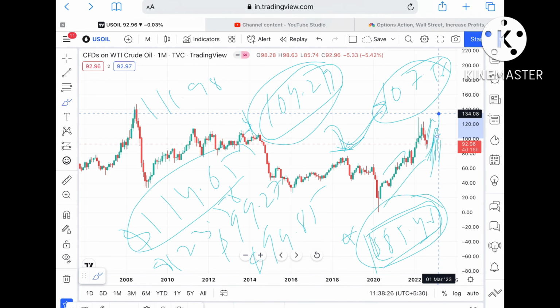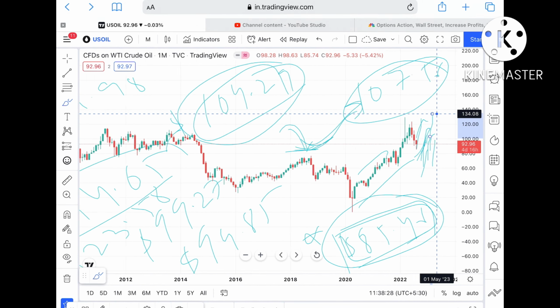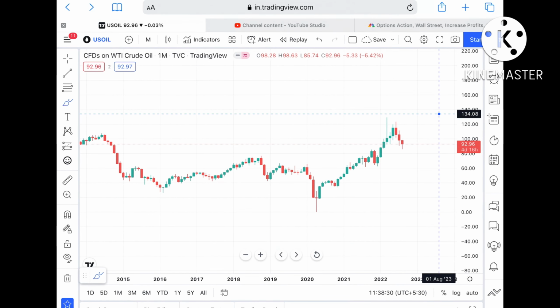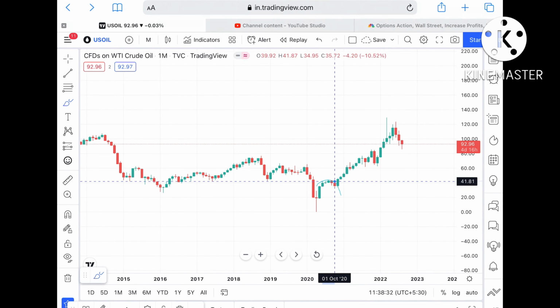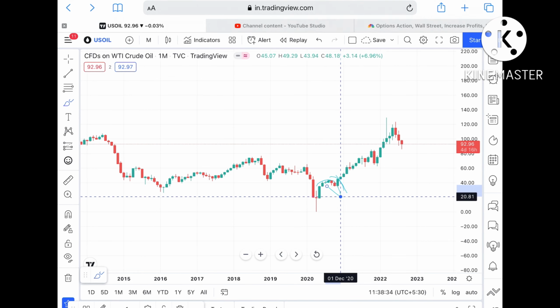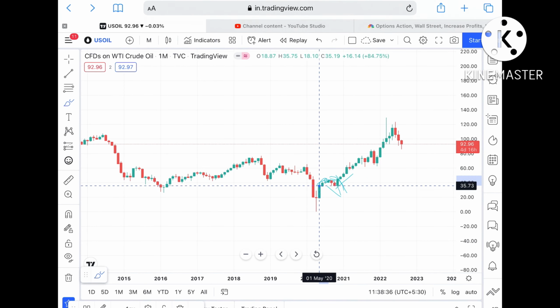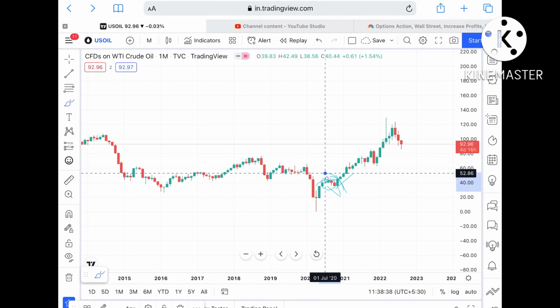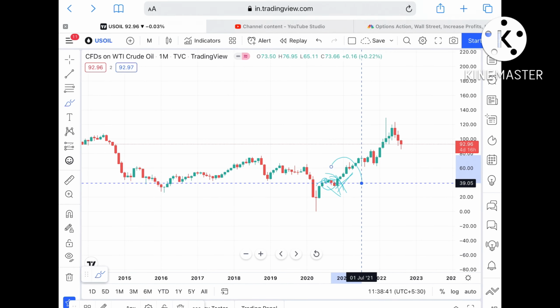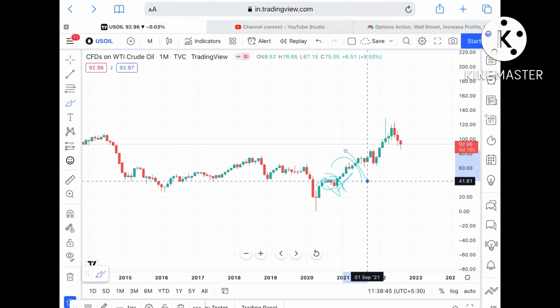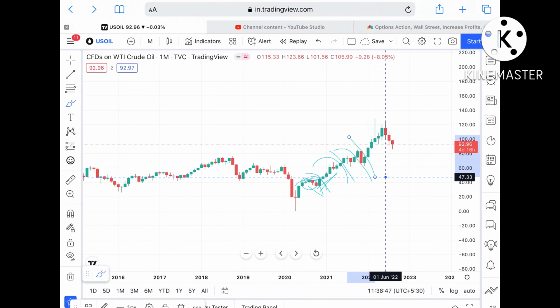Any doubt regarding this, you can mail me, because there is a pattern forming in crude. Whenever it goes high and crosses the first high, after touching that level we have seen it move downside and make a sharp fall. This has repeated 4-5 times.